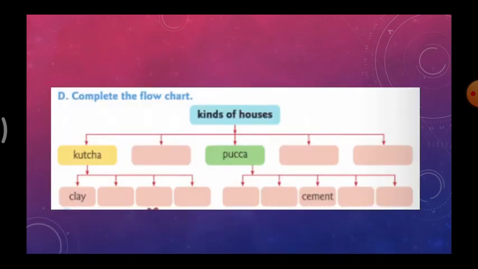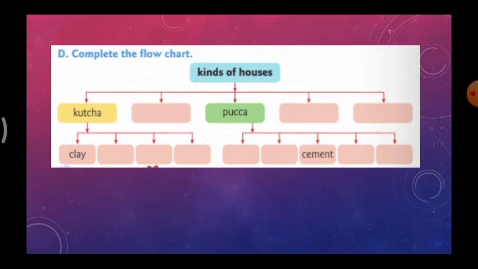Okay, children. Next, complete the flow charts. What are the kinds of houses we have? One is Kucha house, portable, Pakka, and stilt and igloo. In a Kucha house, what type of materials do we use?